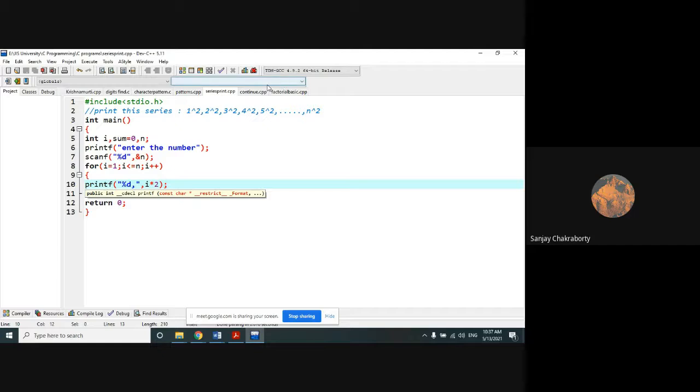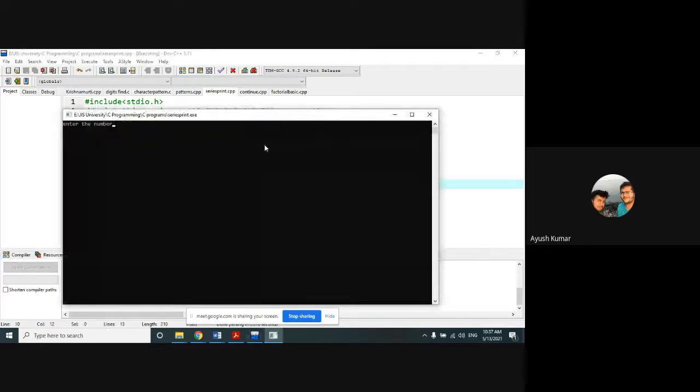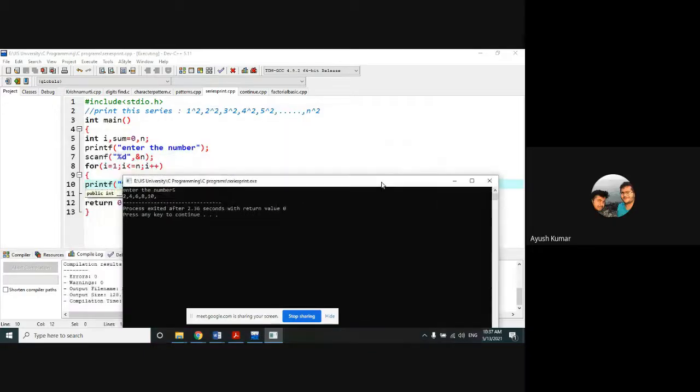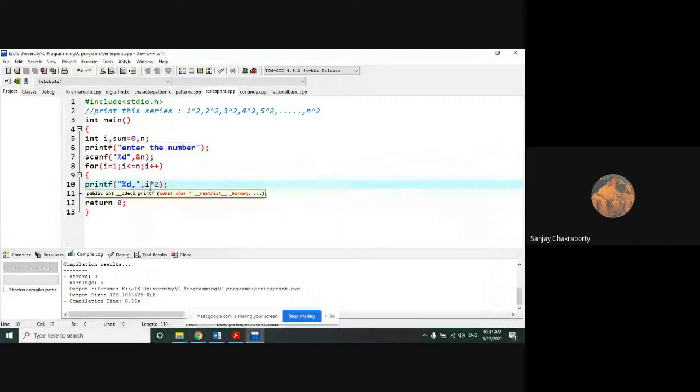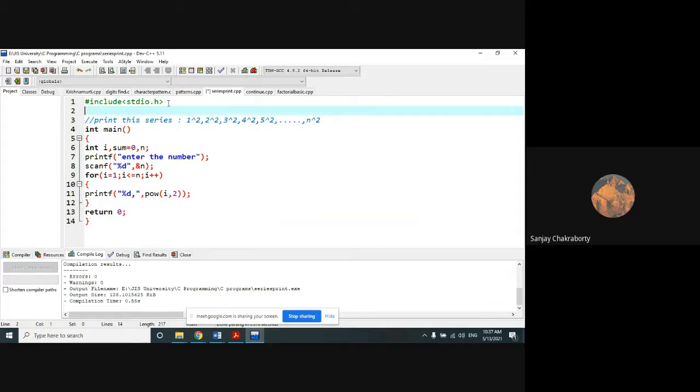We can do this, right? But sir, I into 2 is a multiple, and power is different. Sorry, yes, sir, I into I. So we can do it in such a way, right? Yes, sir. So we have to include the header file. We can include the header file.